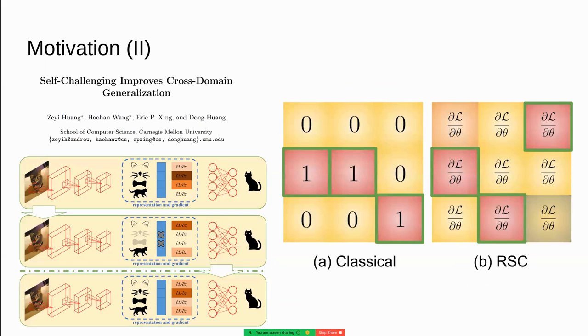Our inspiration also draws from the work of Zhe Huang and colleagues. In their research, the authors proposed a unique approach of applying dropout selectively to the most important parameters, measured by the magnitude of the gradients of the loss function with respect to those parameters. This diverges from the classical method of muting random parameters selected through Bernoulli sampling. The rationale behind this novel approach is to encourage the network to explore alternative patterns that could prove valuable when confronted with previously unseen domains.